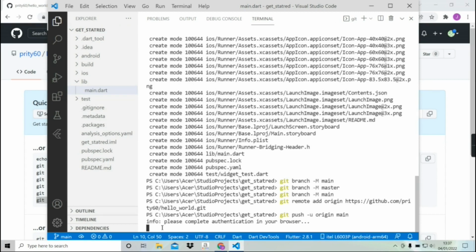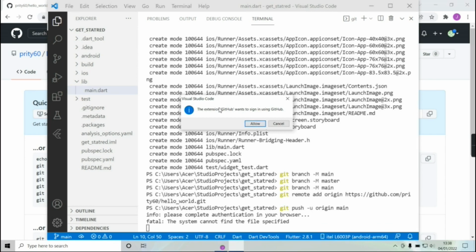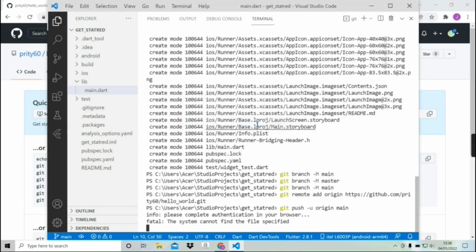Here you can see we got an info: please complete authentication in your browser. Now we have to complete the authentication. For a while we can see the extension GitHub wants to sign in. We will just allow this to authenticate. After allowing this, we can see at the bottom sign in to github.com.